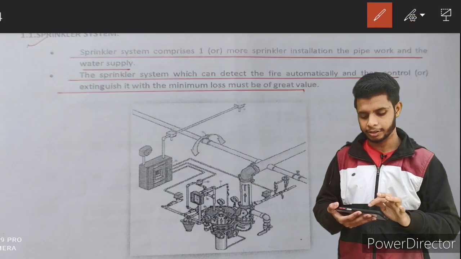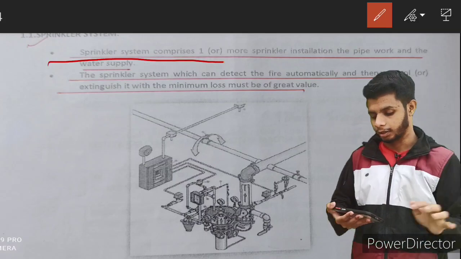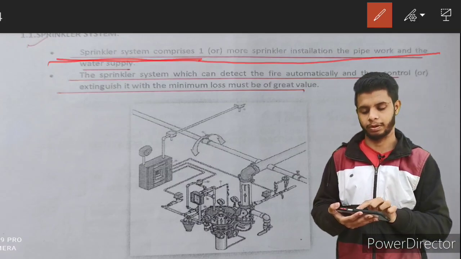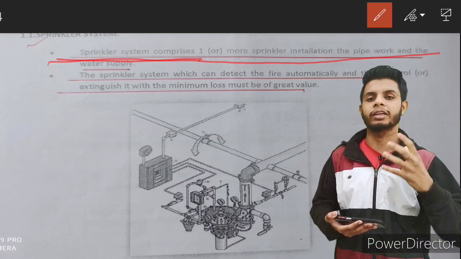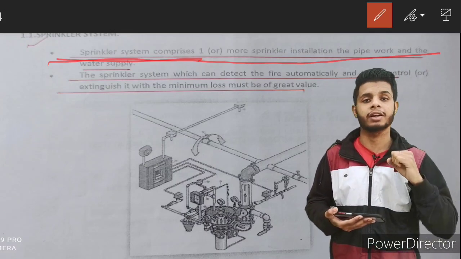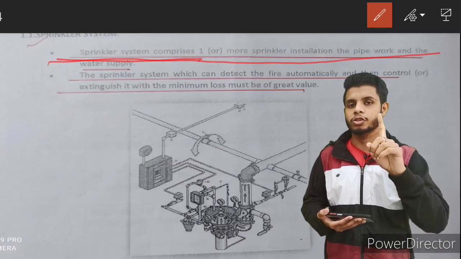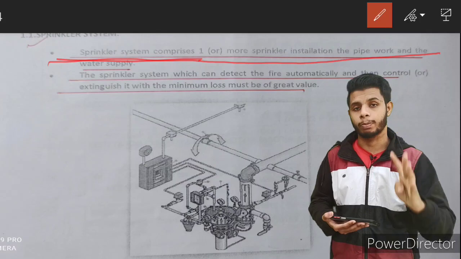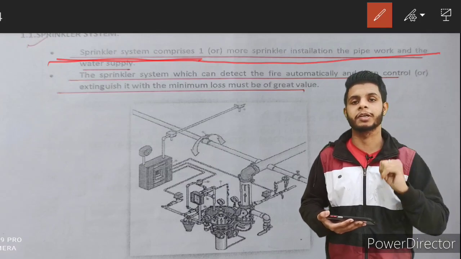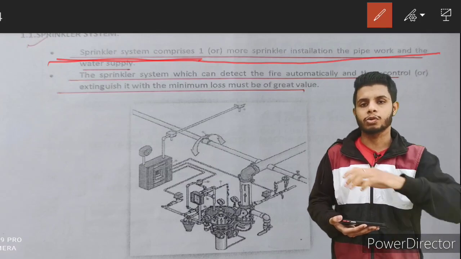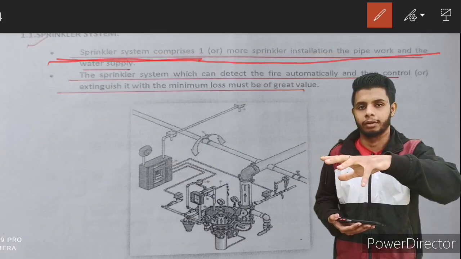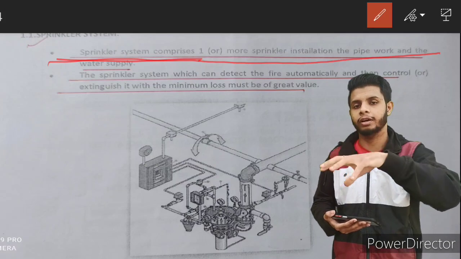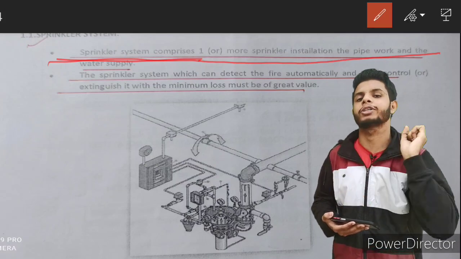Fine guys, here I have written some definitions for you. A sprinkler system comprises one or more sprinkler installations, the pipe work and the water supply. It means here they are telling us the different components or subsystems present in a sprinkler system. First is your sprinkler head, second is your pipe work, third is your fittings, fourth is your pumps. As you know, a lot of pumps are used within the sprinkler system. After that, your water reservoirs. Collectively, when they work together, they form a fire sprinkler system which will extinguish the fire. The purpose of their collective effort is to extinguish the fire.